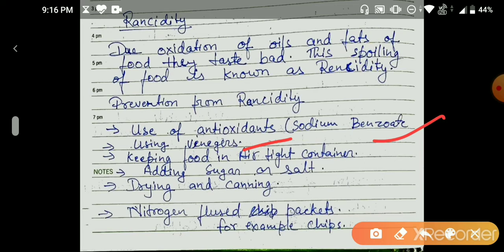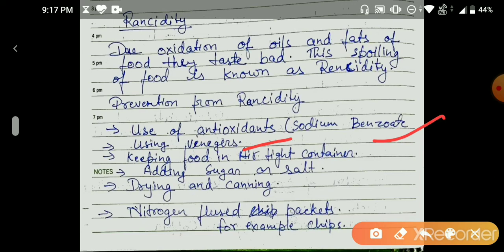Okay, adding sugar or salts. You must have seen that pickling is basically done by using salt. So what happens when we put lots of salt or lots of sugar in it? Basically it dehydrates the substance in which we are putting sugar or salt. When there is no more water or moisture in it, it does not allow it to spoil very quickly. So you must have seen lots of pickles at home that last for a long time.